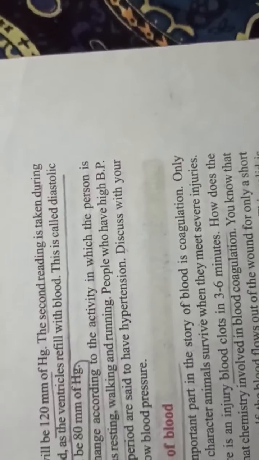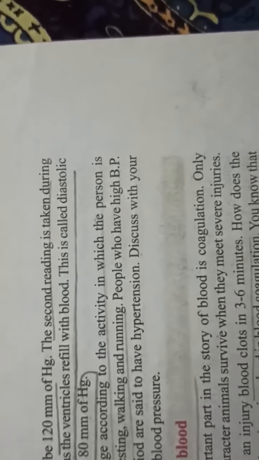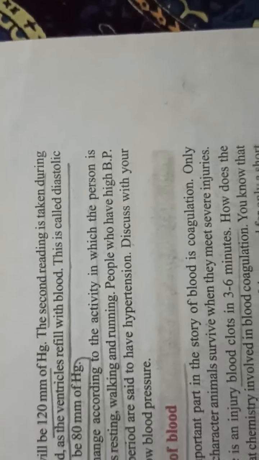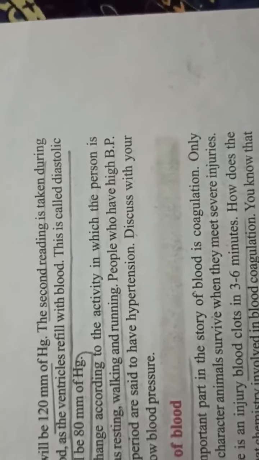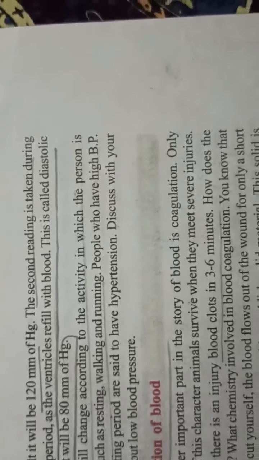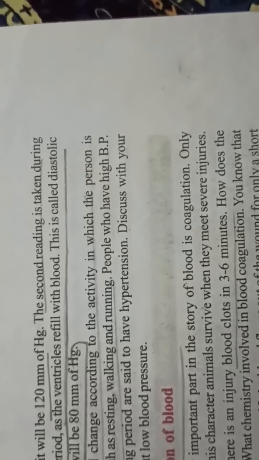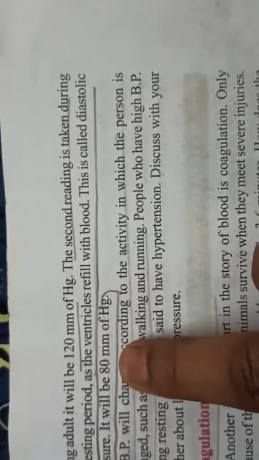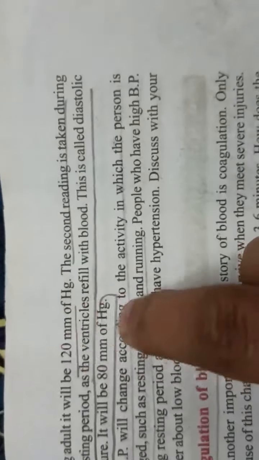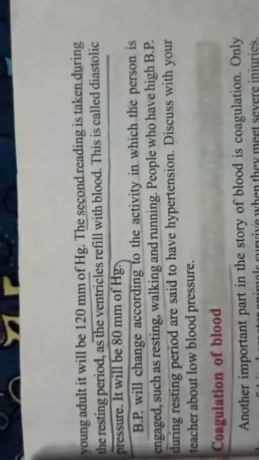Here we should understand the two types of readings we need to know: highest and lowest. The highest is when the ventricles contract, at that time we get that 120. After that, at the refilling time, the blood for the next beat, at that time we have lower pressure. So that's why 80 mm. This is the normal human being BP, 120/80.